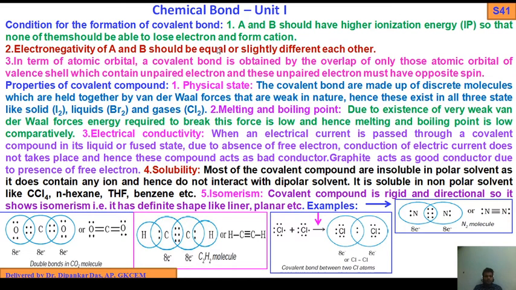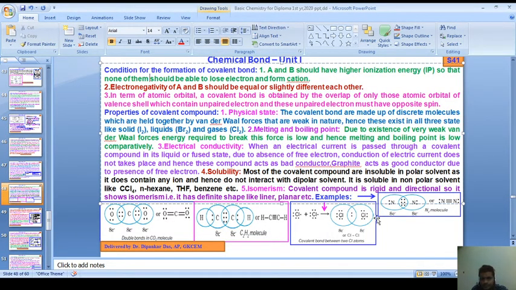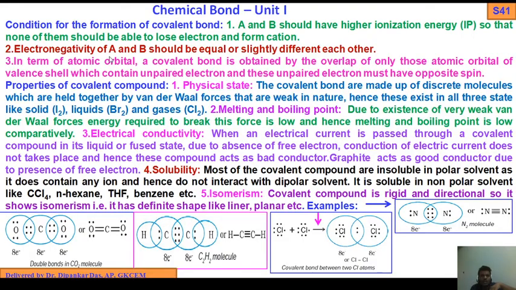Now, conditions for the formation of a covalent bond. Number 1, A and B should have higher initial energy, so that none of them should be able to lose electrons and form a cation.